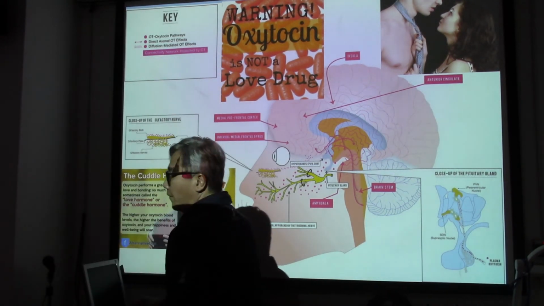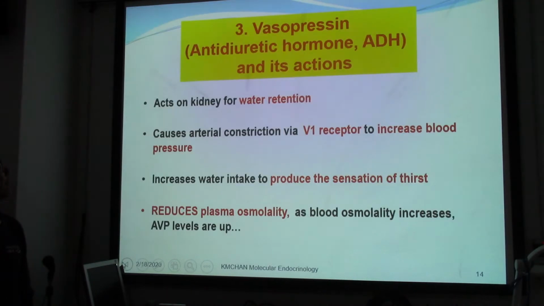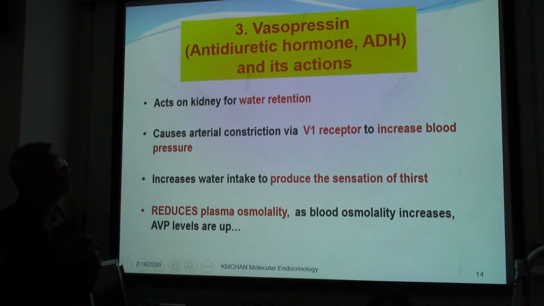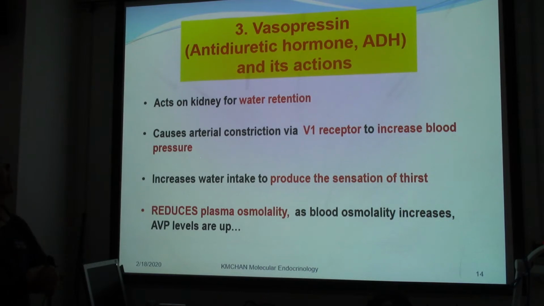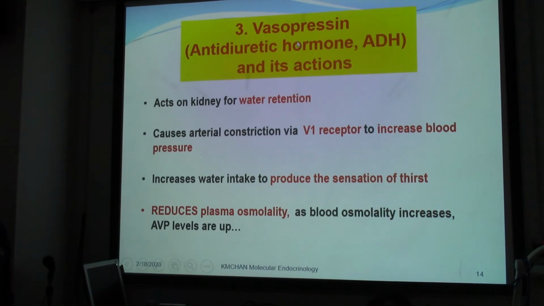So after we have looked into oxytocin, we now move on to the second video on vasopressin. Vasopressin was also known as ADH, antidiuretic hormone. In Chinese, it's called 抗利尿激素. Okay, and vasopressin, vaso means the blood vessels. So pressin would mean to depress.